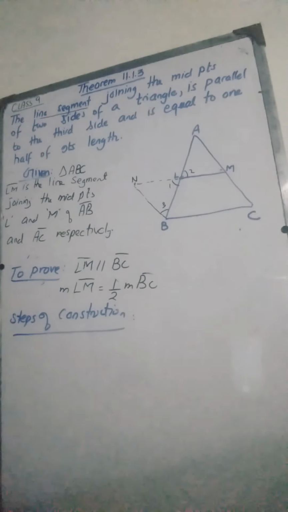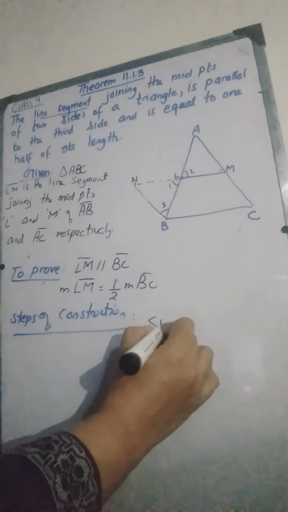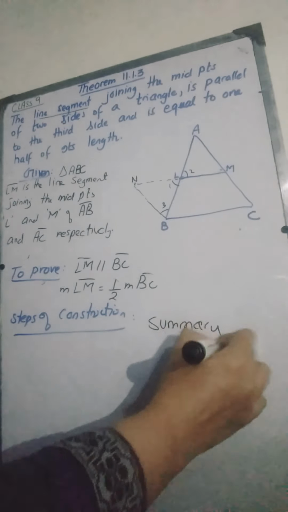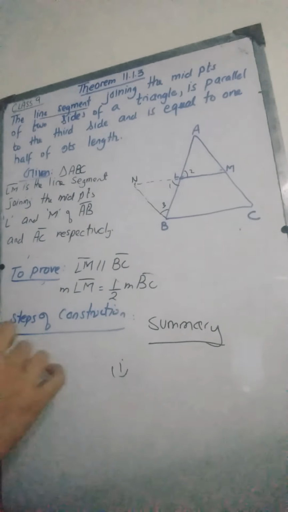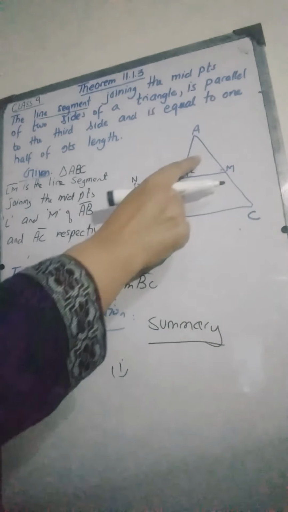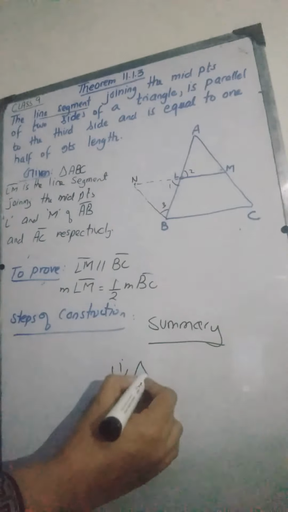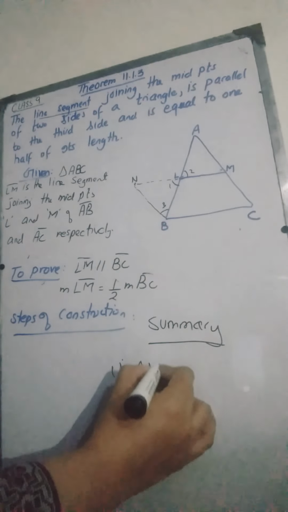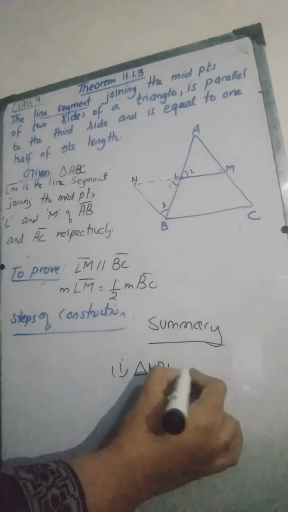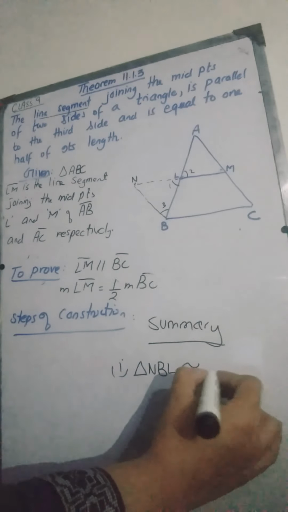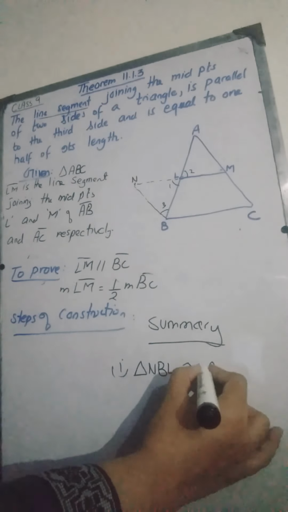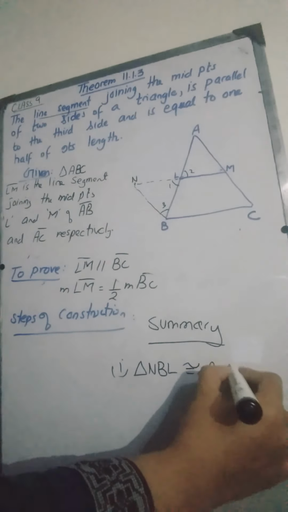The main steps, the summary, will be: first of all, we are going to prove these two triangles congruent, triangle NBL congruent to triangle ALM.